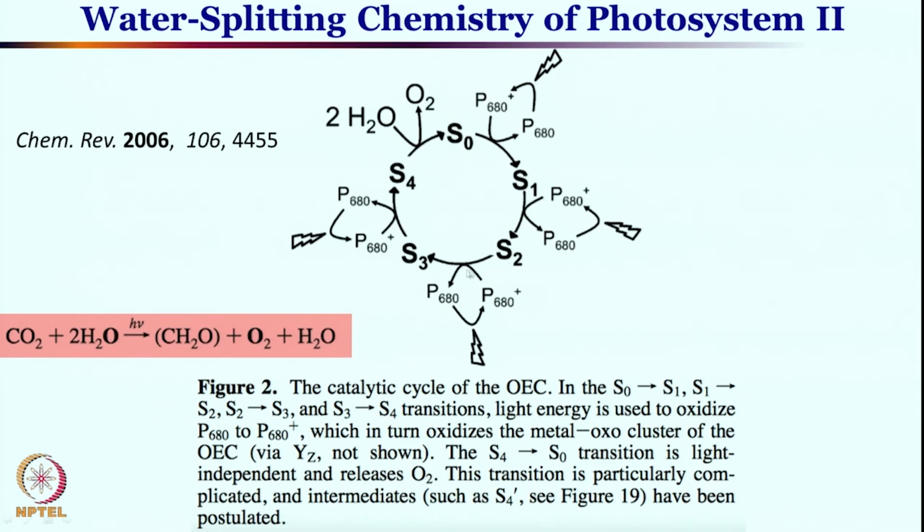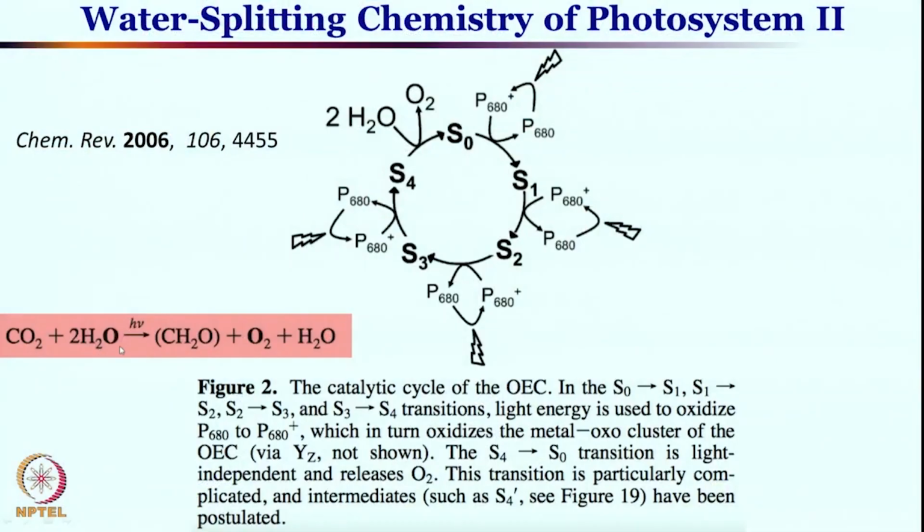This overall transformation is very complicated, and the intermediates have all been postulated, not direct evidence. I mean, some evidences are there that we will see in a moment, but these are not 100% clean and clear information. But most importantly, as you know, by converting water into oxygen, this whole process is also coupled with carbon dioxide forming glucose, which is a pretty important molecule for our existence, right.